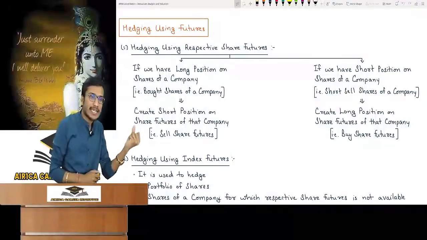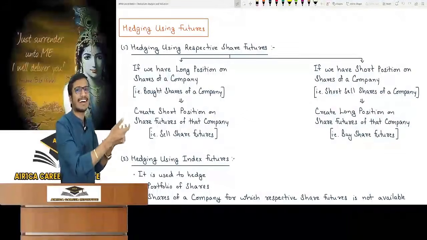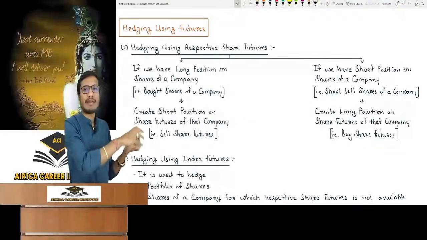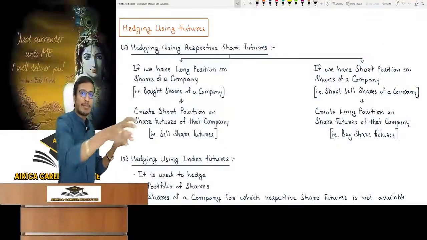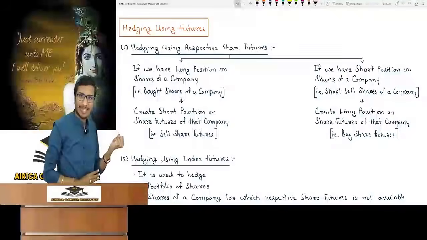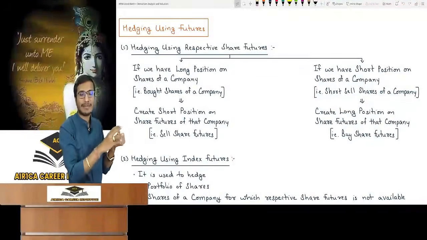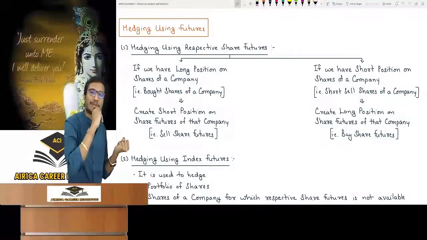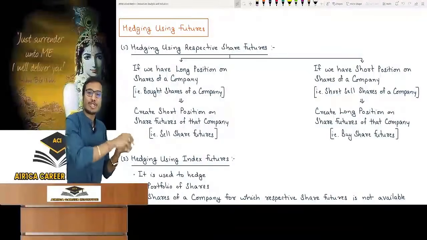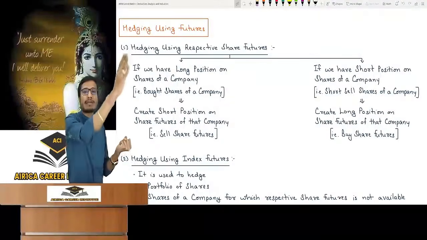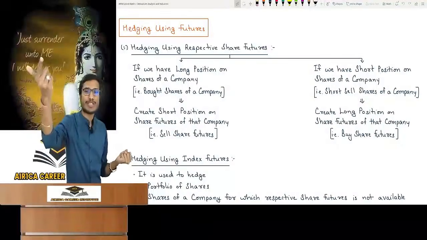But if there is a short position in the cash market, meaning short selling the shares, I explained it to you in portfolio. Keep revising your material. Short sell means I borrowed the shares and sold them. Later when the price goes down, I will buy them again and return them. Understood? Now I am afraid in short selling because the price of the future and share might increase later. If the price increases later, it will be a loss because I have to buy at a higher price and return it. So what are you afraid of when you short sell? Price increasing. So the fear is about upside betting, which is a long position on the share future.